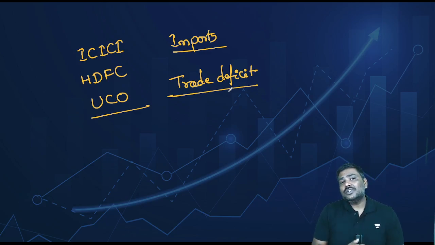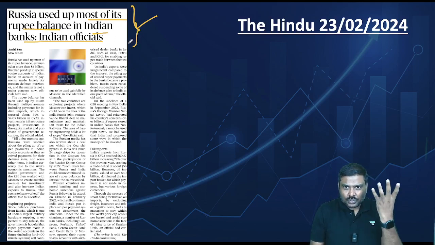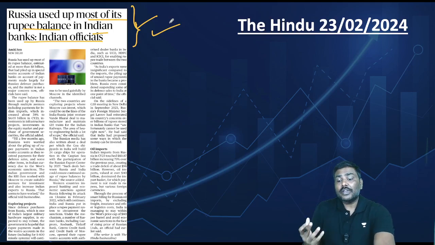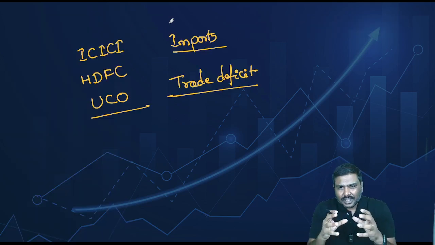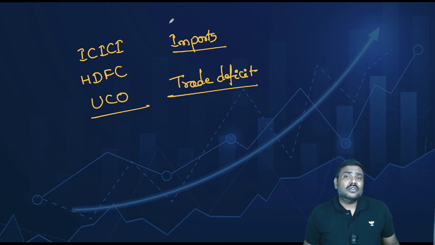And now government officials have clarified that this additional amount, which was simply sitting in these nostro accounts, has been mostly used up by Russia. Where? What have they done with these extra rupees because of India's trade deficit?